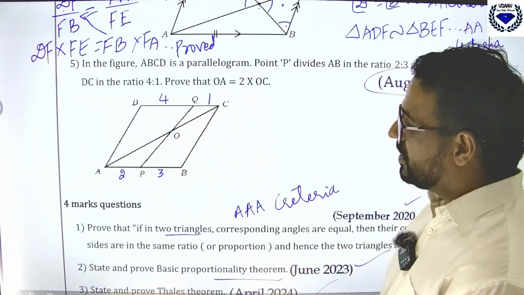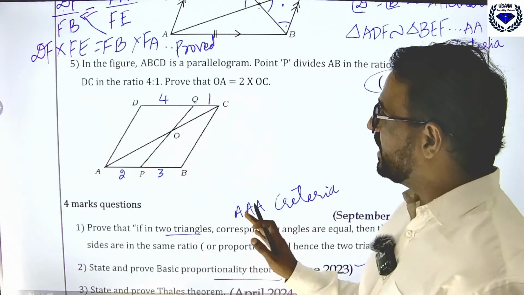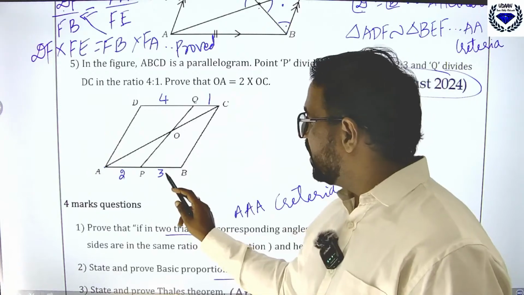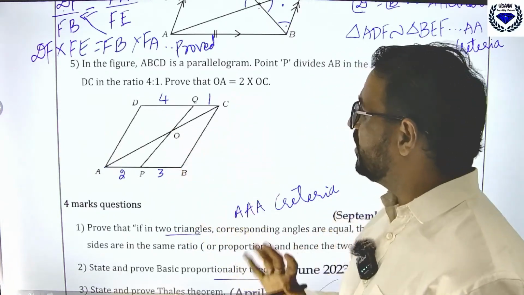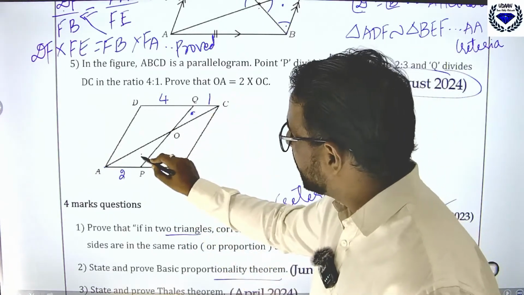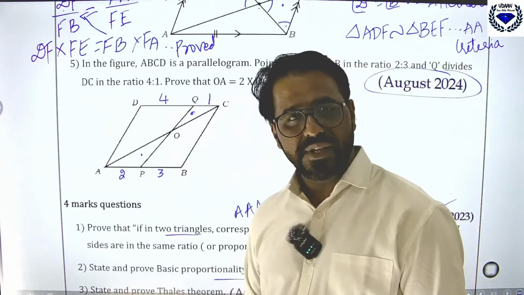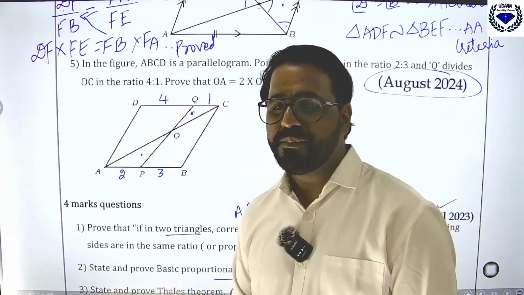So how will you do this? See here, directly you can use the given ratios. Directly you can see these are the two triangles. You must prove that these two triangles are similar.